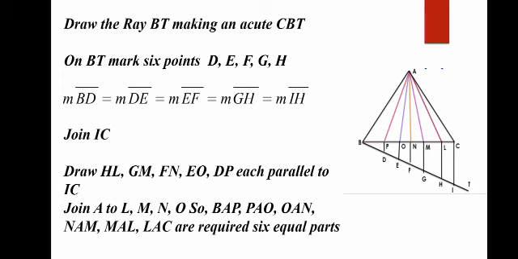From these triangles you can see that triangle ABC is divided into 6 equal parts, which was the statement, that you have to divide a triangle into 6 triangular regions. So this is how you can make a triangle, and after making it you divide it into 6 portions.